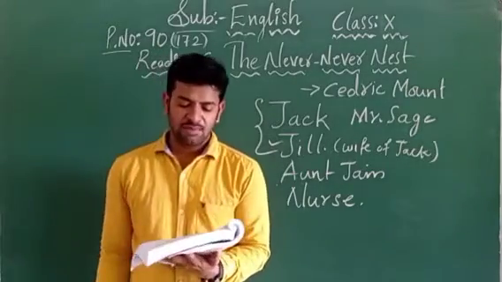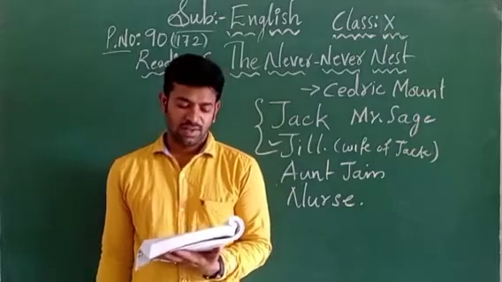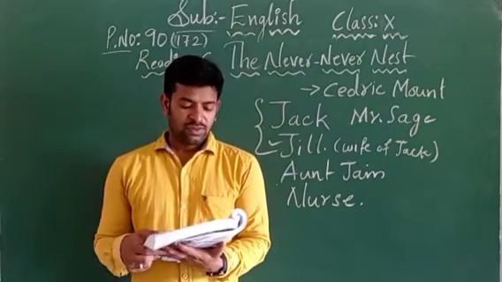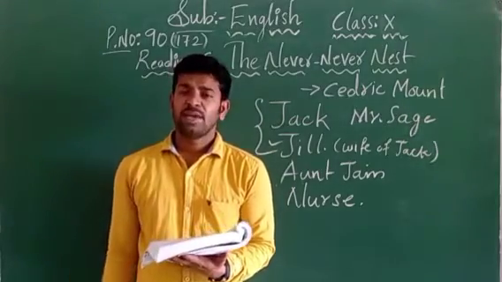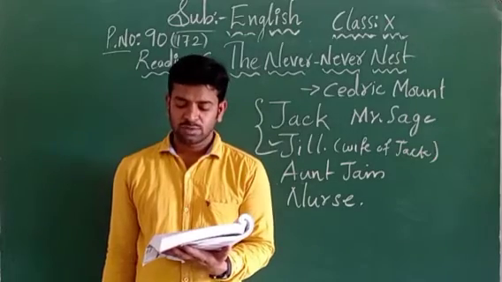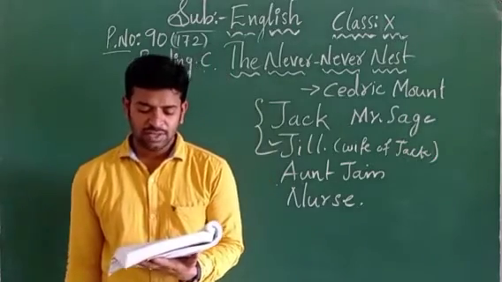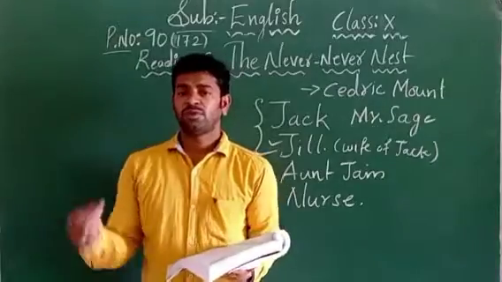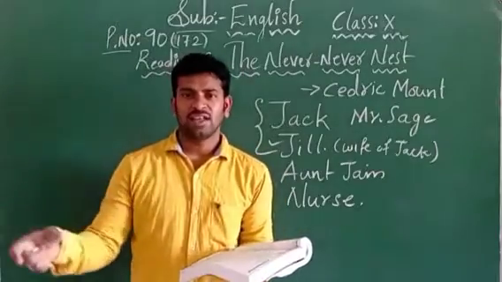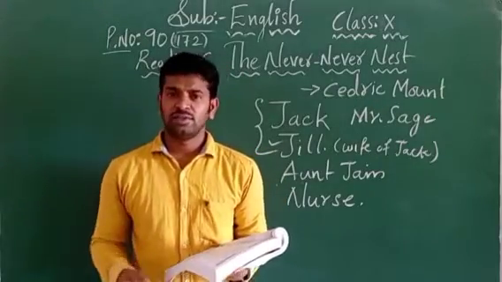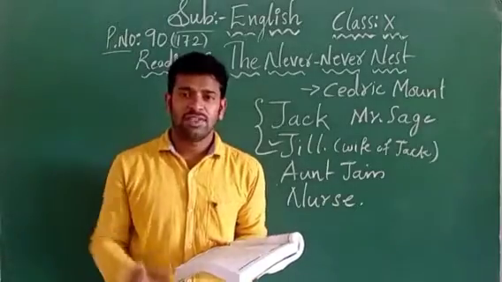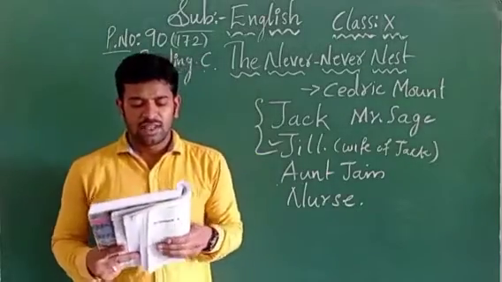Next, exclaim, speak with strong feelings. Next, thingummy means a word used in spoken English when the name of an object is being forgotten. Suppose you have forgotten the name of anything, what you will do, without calling that name, you just say thingummy.